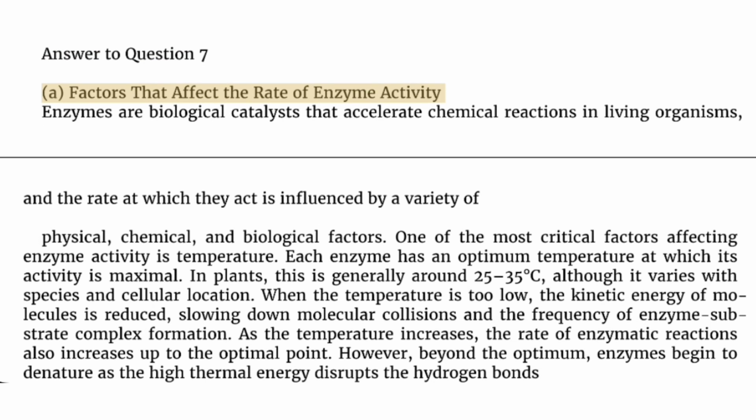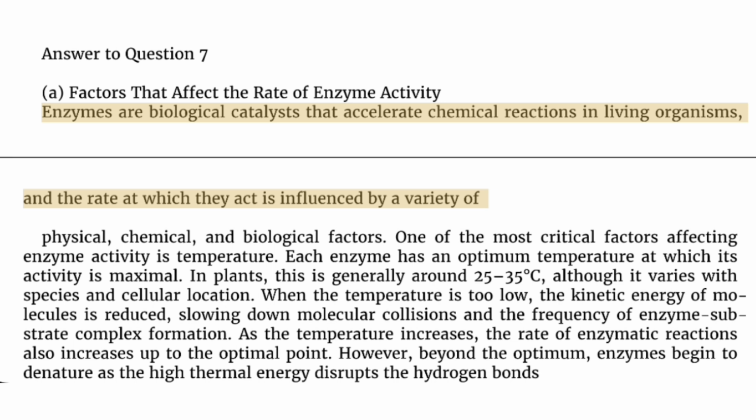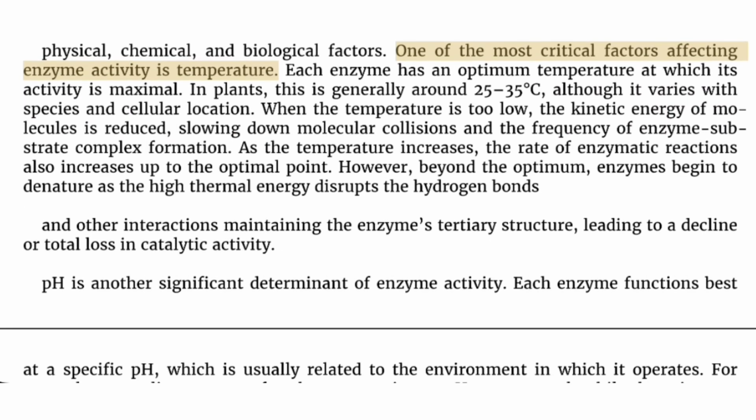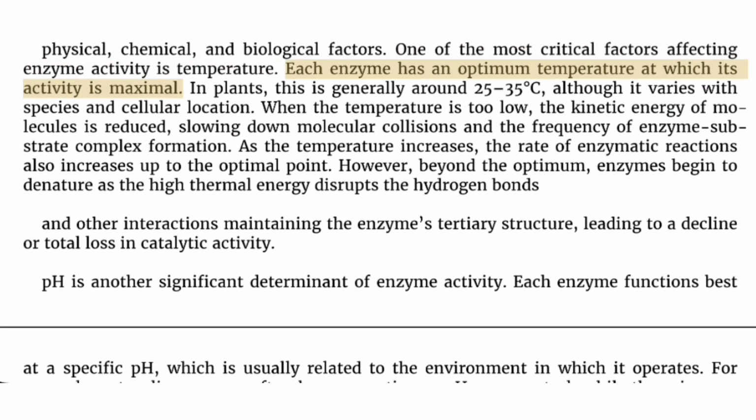8. Factors that affect the rate of enzyme activity. Enzymes are biological catalysts that accelerate chemical reactions in living organisms, and the rate at which they act is influenced by a variety of physical, chemical, and biological factors. One of the most critical factors affecting enzyme activity is temperature. Each enzyme has an optimum temperature at which its activity is maximal. In plants, this is generally around 25 to 35 degrees Celsius, although it varies with species and cellular location.